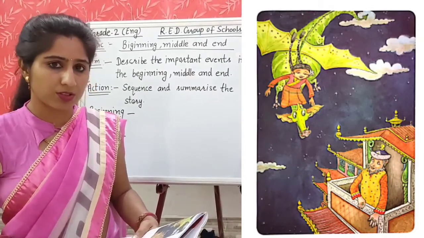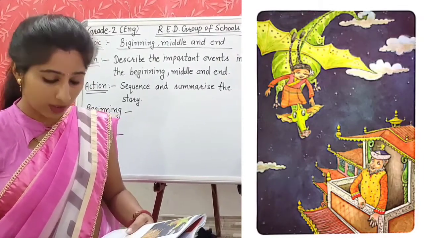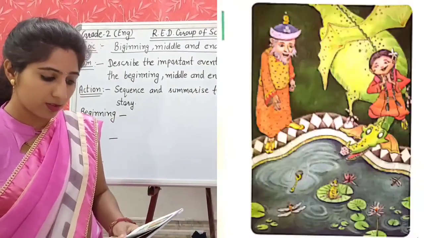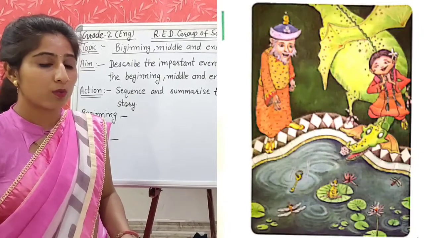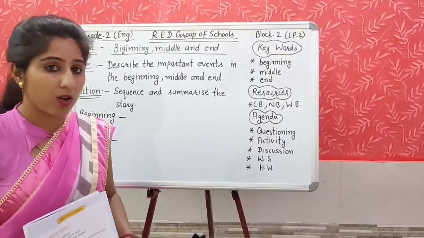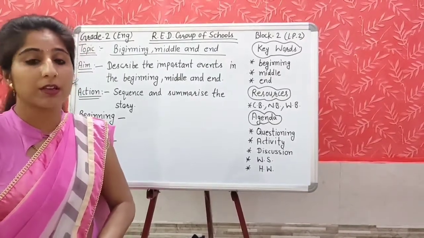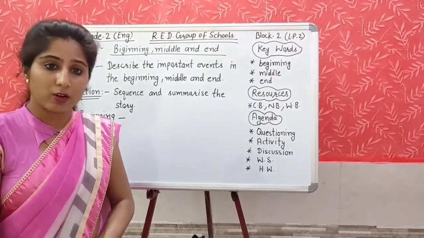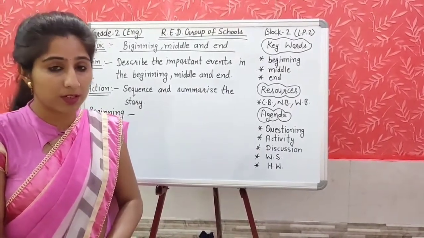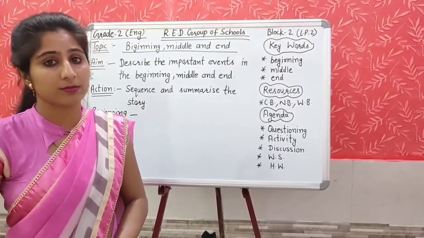And who is watching them? Yes, the king is there. Now look at this last picture. What is happening in this picture? Guess the story. This is how you can guess about the beginning, middle and end of the story. How the story begins, how was the story's middle and how was its end.